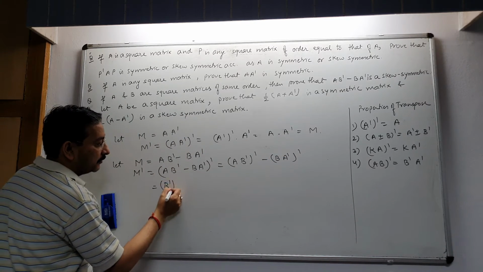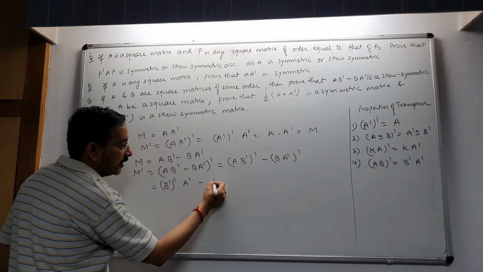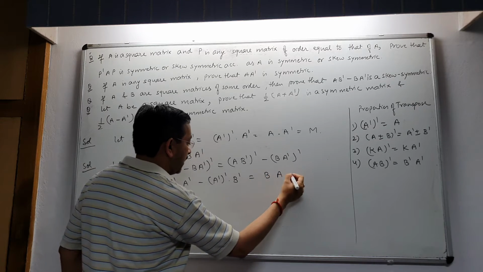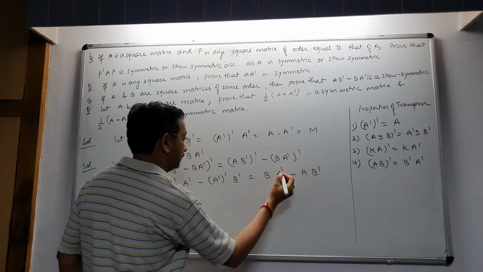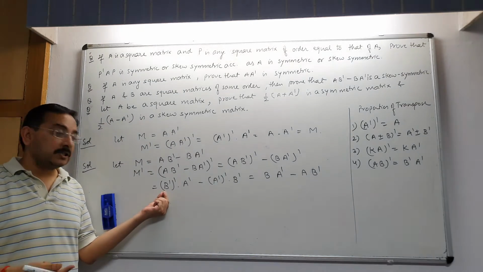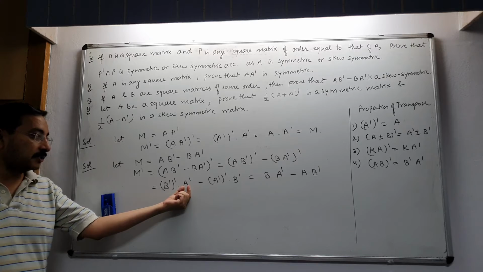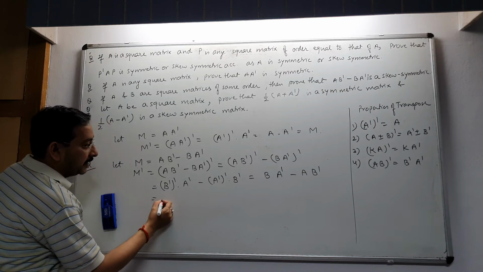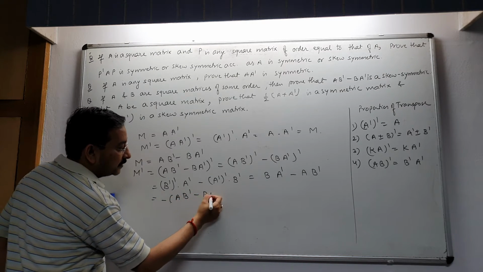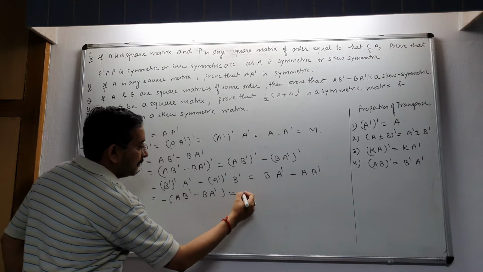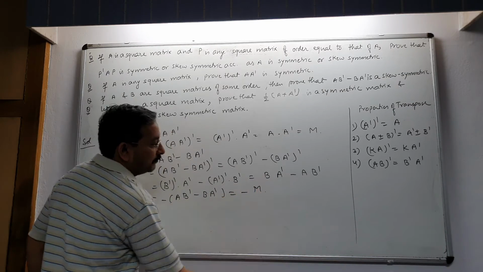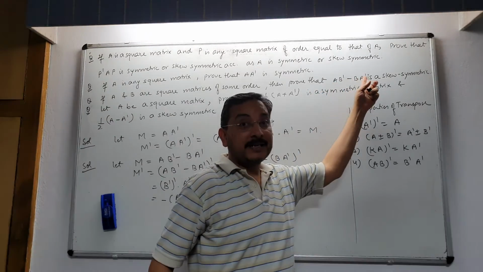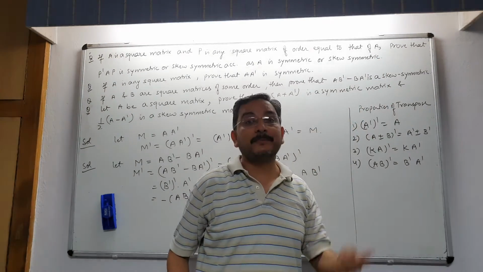B transpose transpose is B, and A transpose transpose is A. Taking the minus sign common, A B transpose minus B A transpose equals minus M. M dash equals minus M, that is, A B transpose minus B A transpose is a skew symmetric matrix.